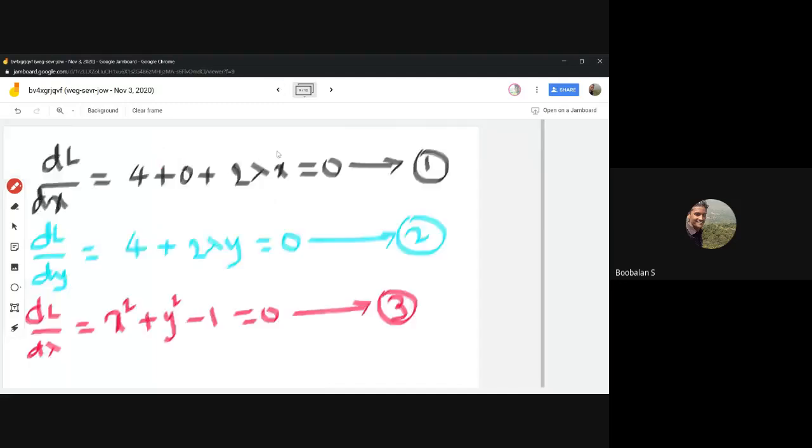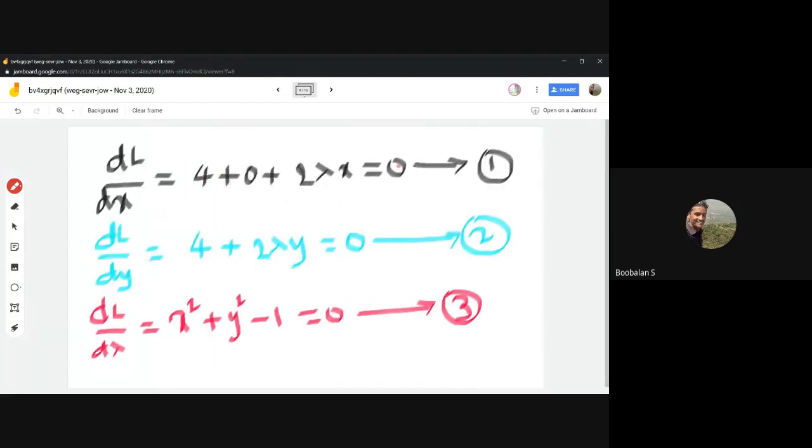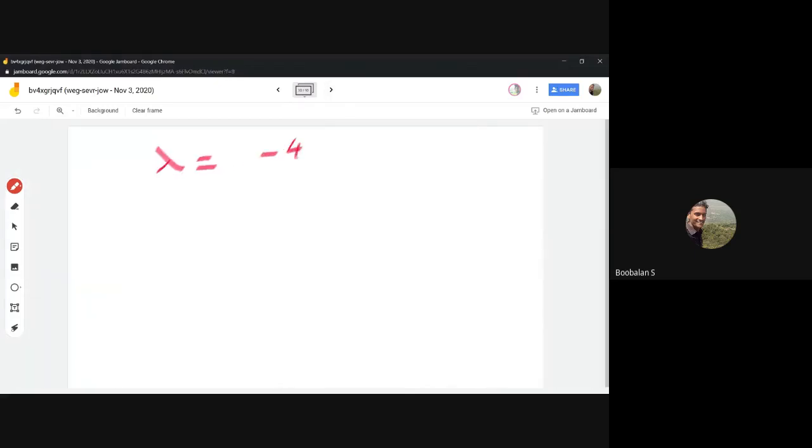The remaining things: this 4 becomes minus 4 divided by 2x, so this becomes minus 2 by x. Sorry, okay, it is 2 by x.